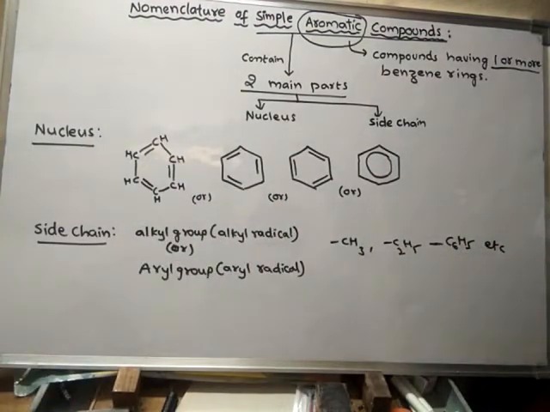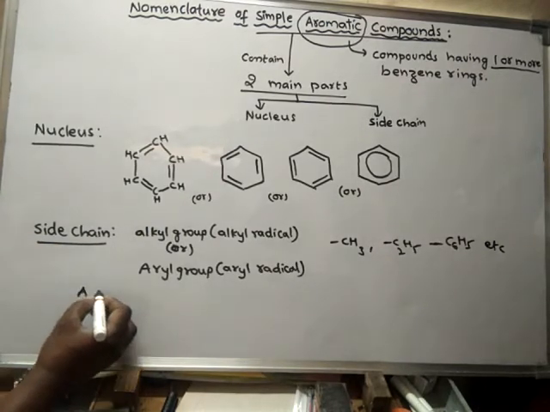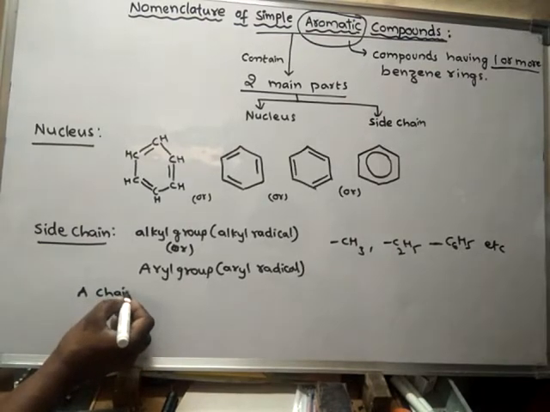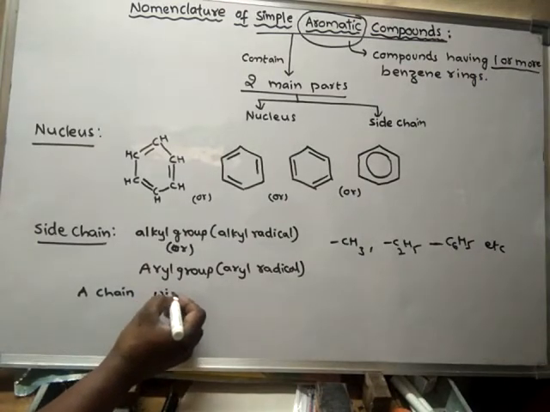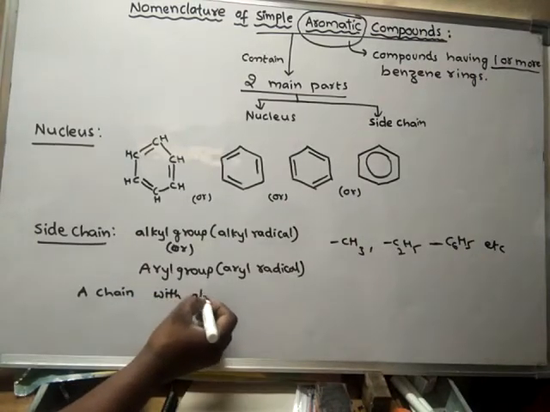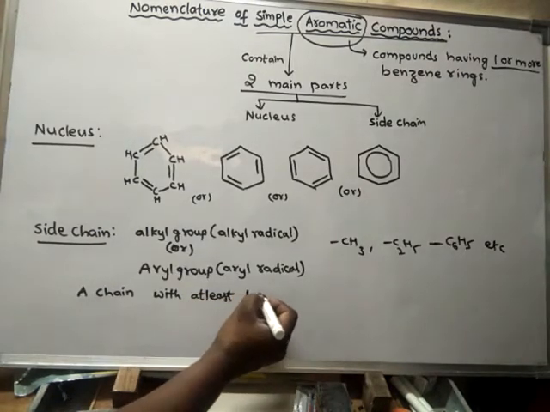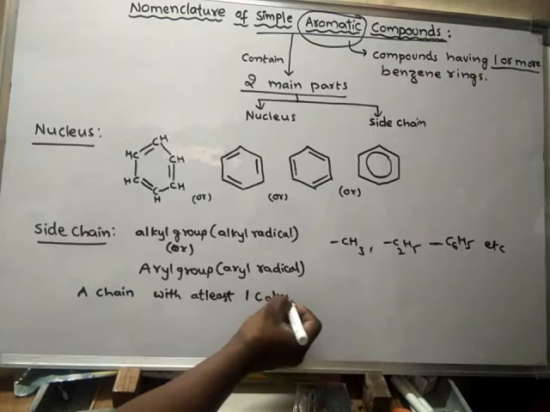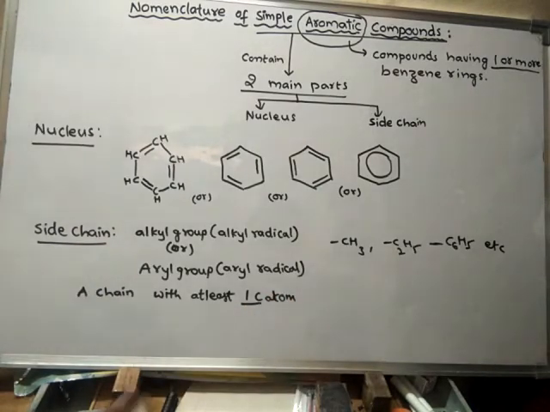That means a side chain is nothing but a chain of carbon atoms. A side chain is a chain with at least one carbon atom. It may contain more than one carbon atom also.